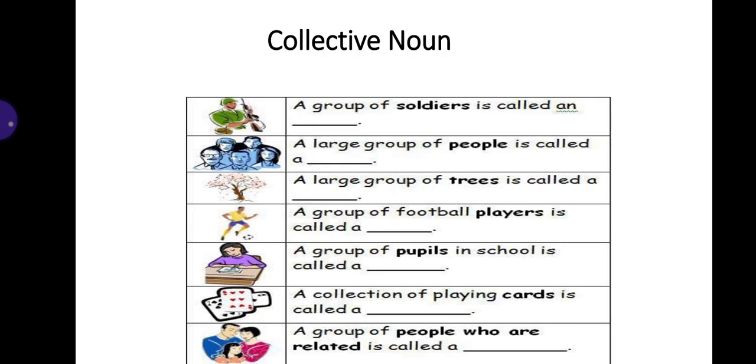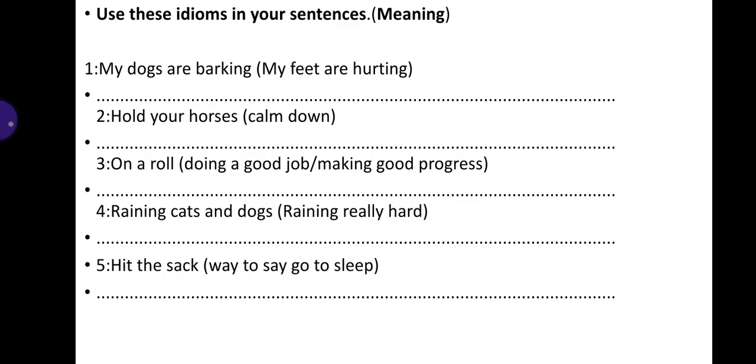The next activity is about collective nouns. There are the meanings. You will have to give a name, like, a group of soldiers is called a dash. You will write the specific name here: if a group of soldiers is here, then what will you call that group? Same like that, you will have to fill the rest of the blanks with the collective noun.